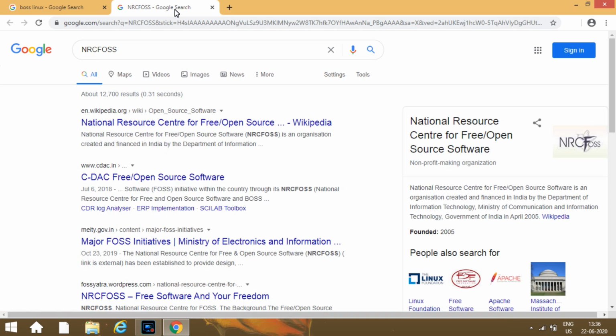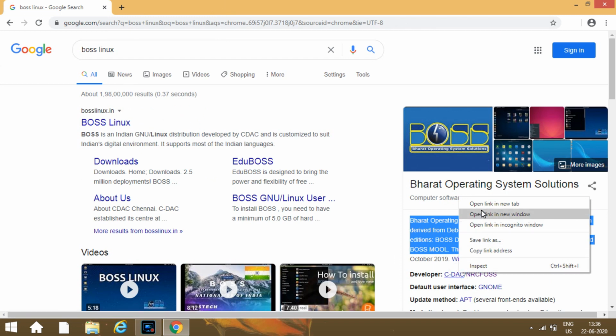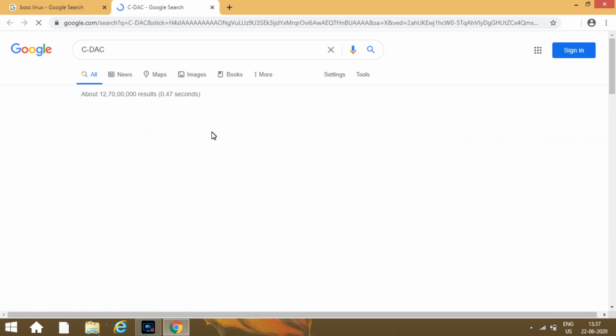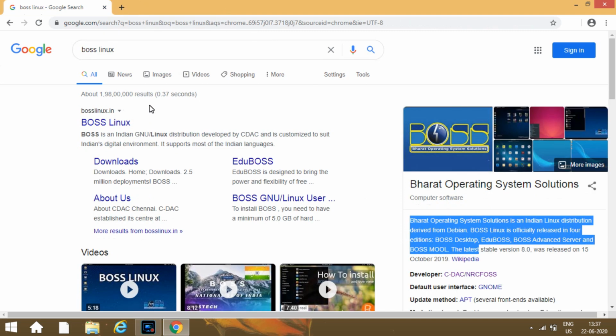You can see who the developers are. First of all, NRC FOSS, the National Resource Center for Free Open Source. It is an organization created and financed by the Indian Department of Information Technology. You can find all the wiki over there, and also CDAC, Center for Development of Advanced Computing. It is also an autonomous scientific society, and it is also a part of the Indian ministry, Ministry of Electronics and Information.